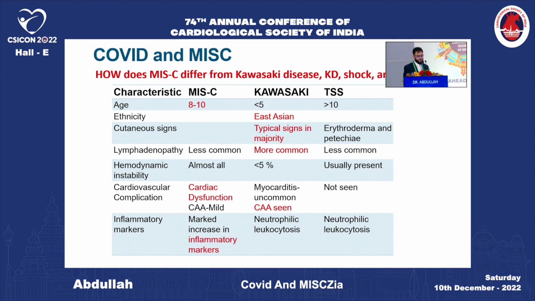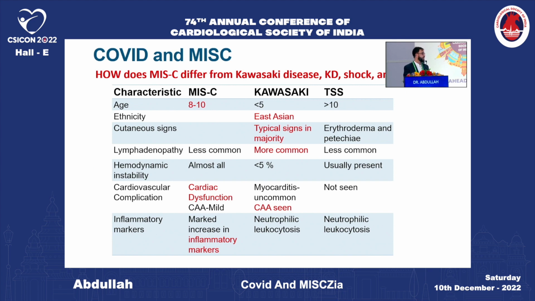And in Kawasaki disease, usually the cutaneous signs will be more prominent and lymphadenopathy will be more common. Hemodynamic instability is usually seen more in MISC and is rare in Kawasaki, whereas cardiovascular dysfunction is more common in MISC. While coronary artery aneurysms are seen in both MISC and Kawasaki, bigger aneurysms are more commonly seen in Kawasaki disease.